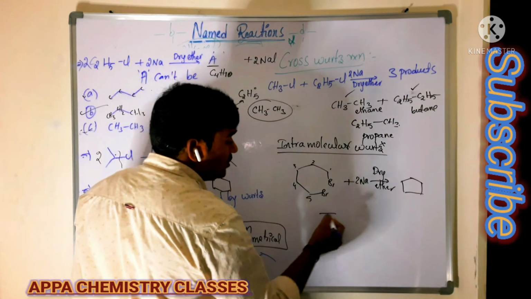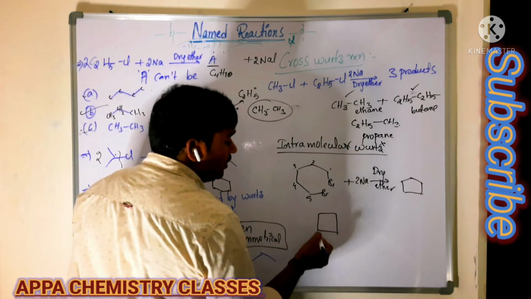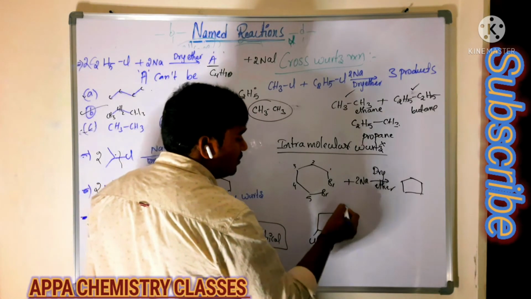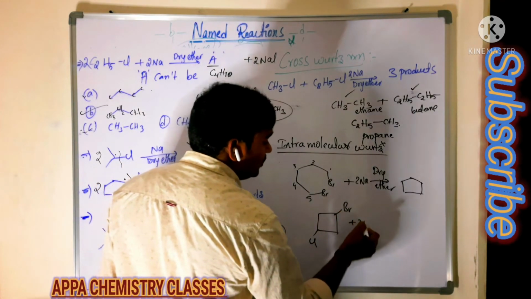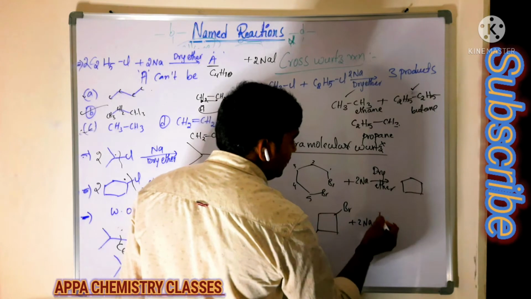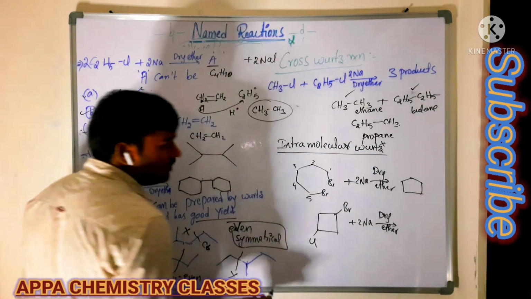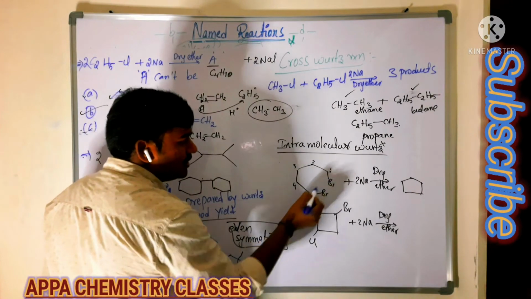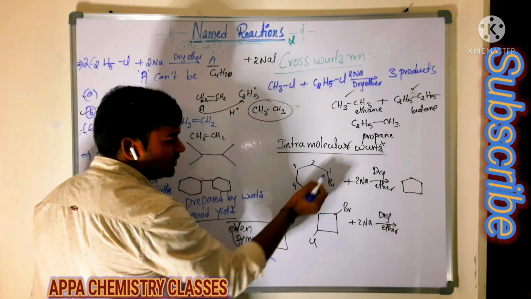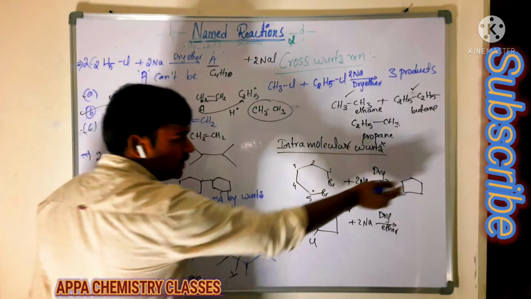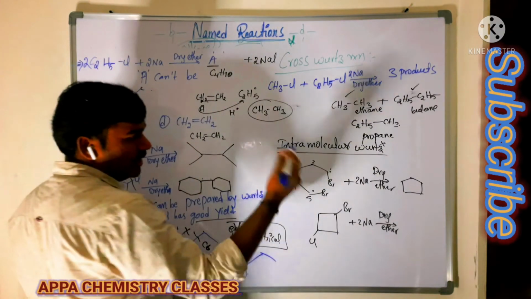One more example you can take here. This is chlorine, this is bromine. Whenever it reacts with 2 moles of sodium metal in the presence of dry ether, what happens? It forms 2 radicals. Here we are getting the radicals on the first carbon and the fifth carbon. Those 2 are joined, then we get cyclopentane.